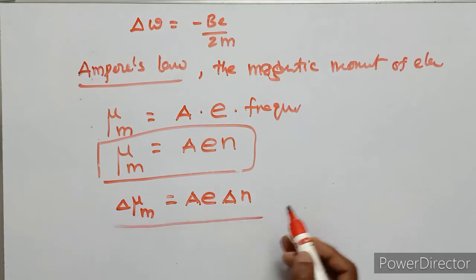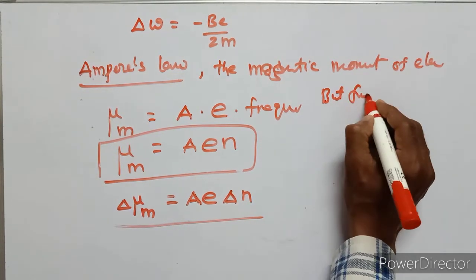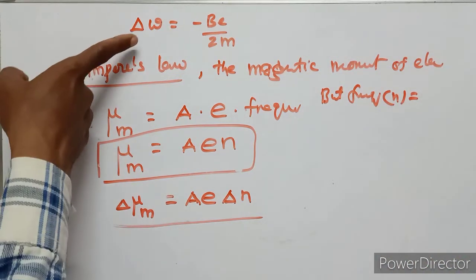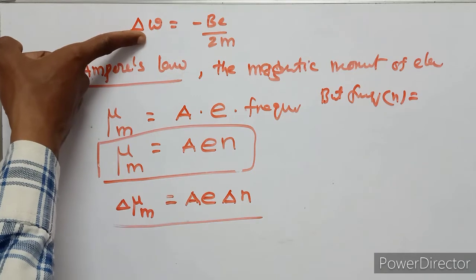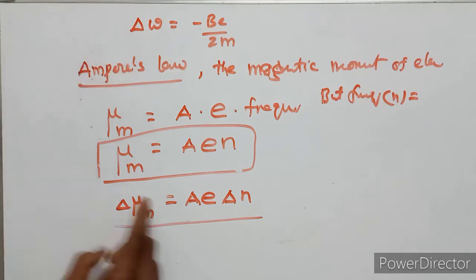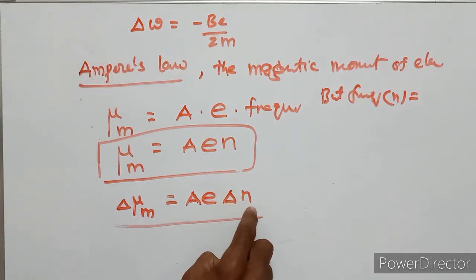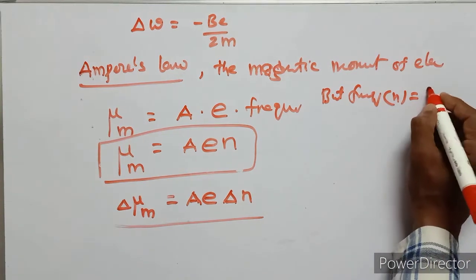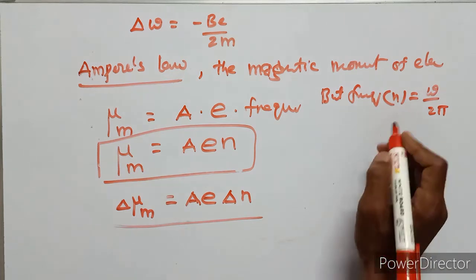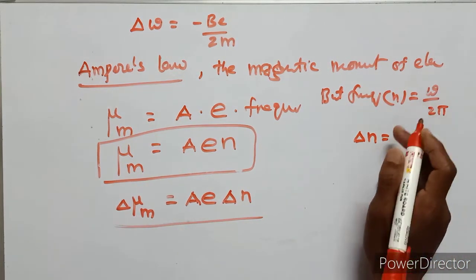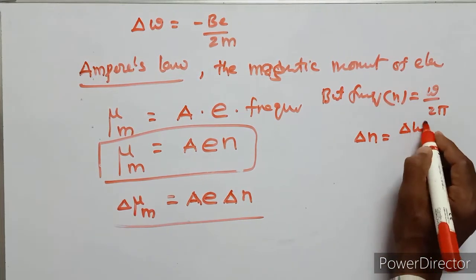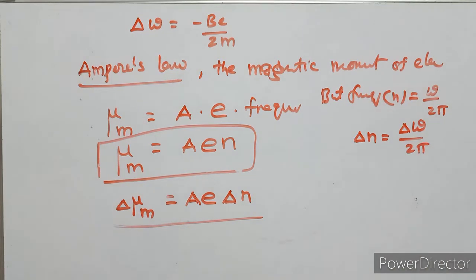But frequency n equals omega upon 2 pi, so the change in frequency delta n equals delta omega upon 2 pi.